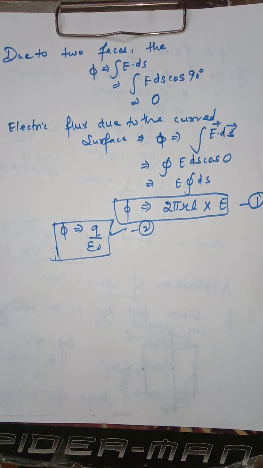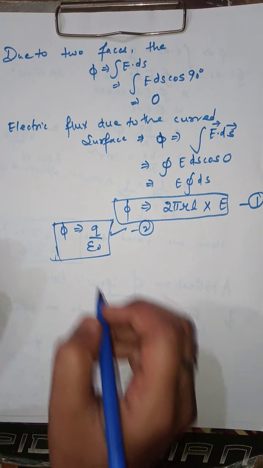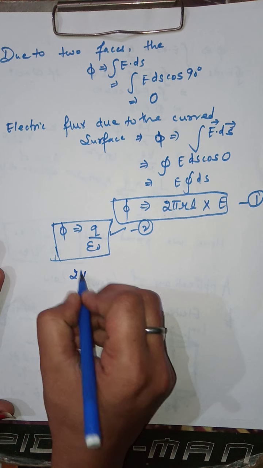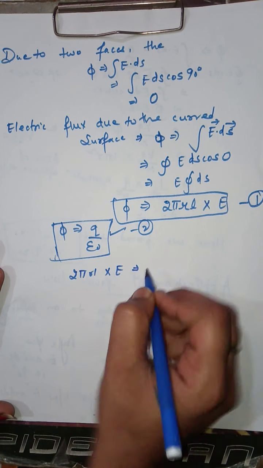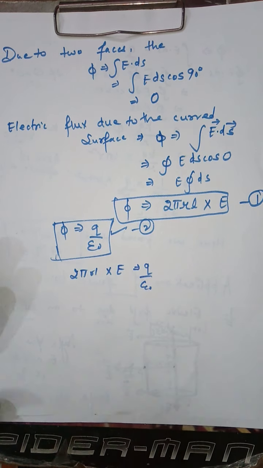We have considered flux is equal to Q by epsilon naught. Therefore, simply comparing equation 1 and equation 2, we can write 2 pi R L multiplied by E is equal to Q by epsilon naught.